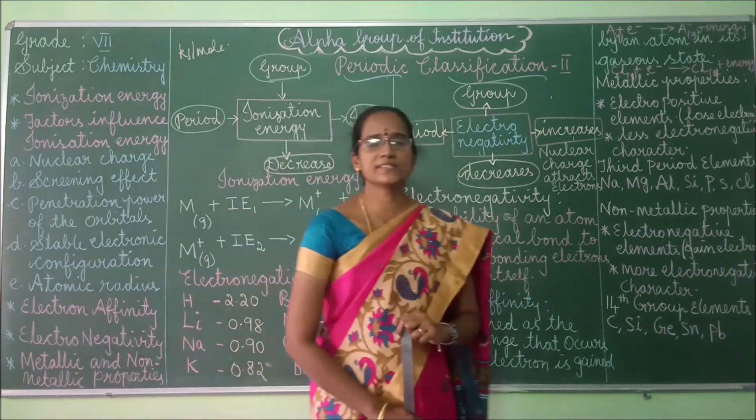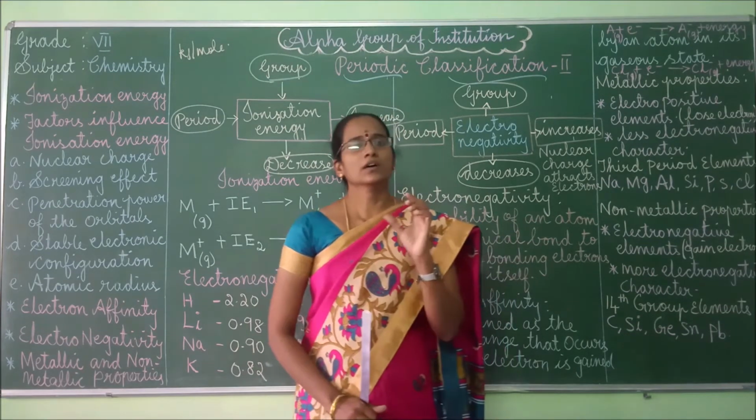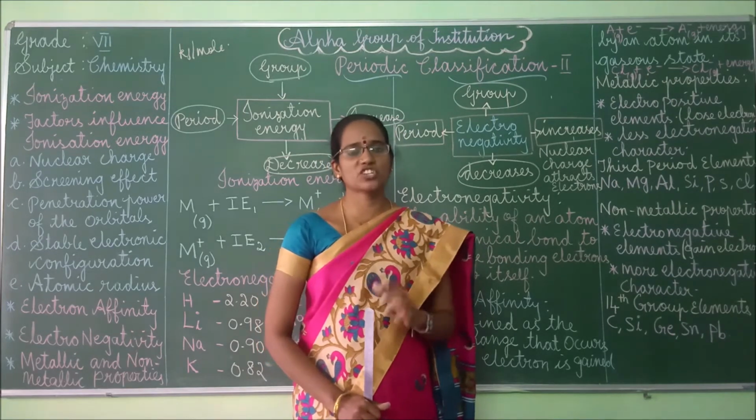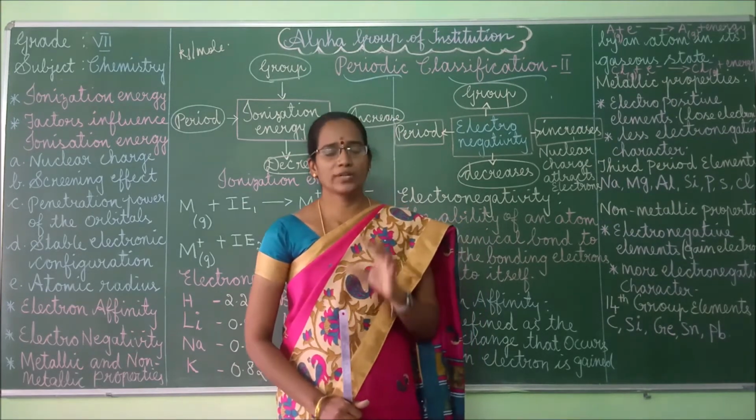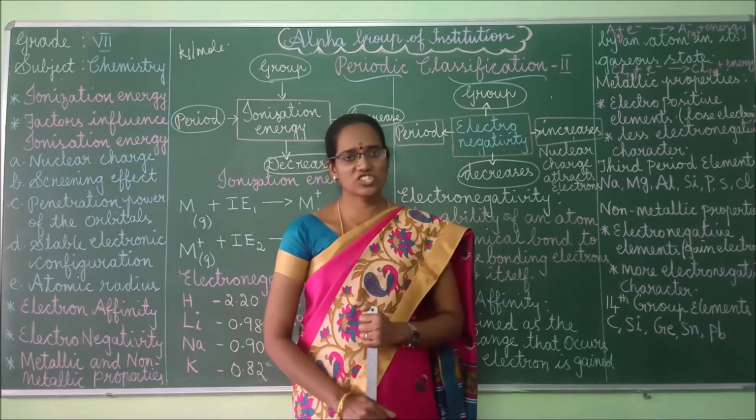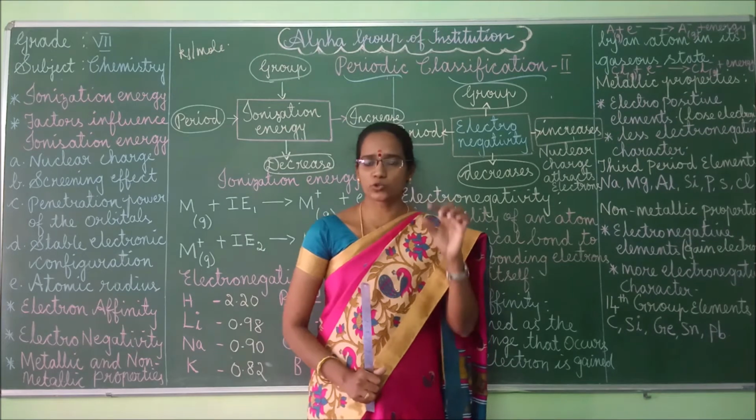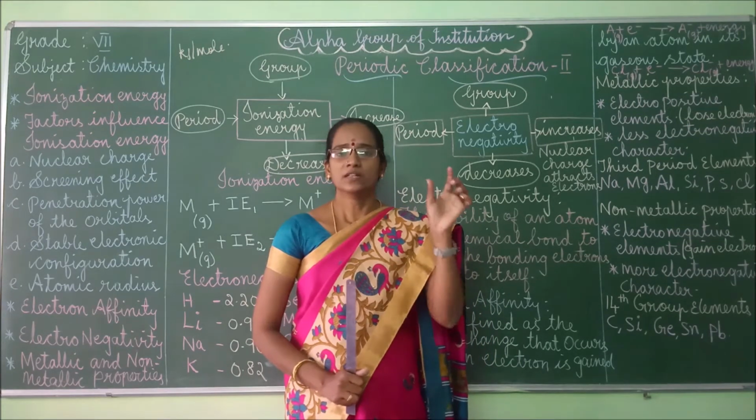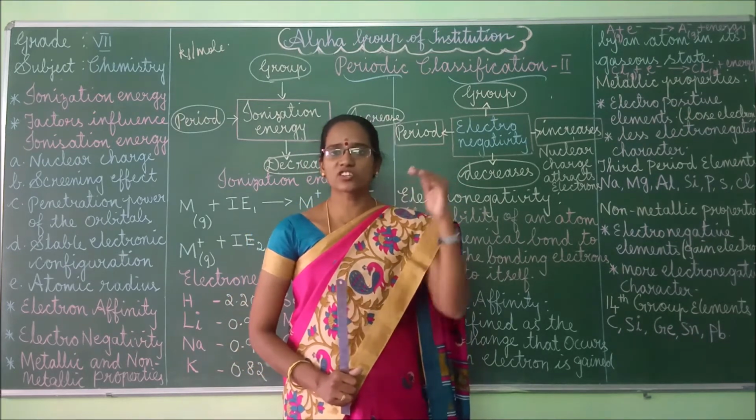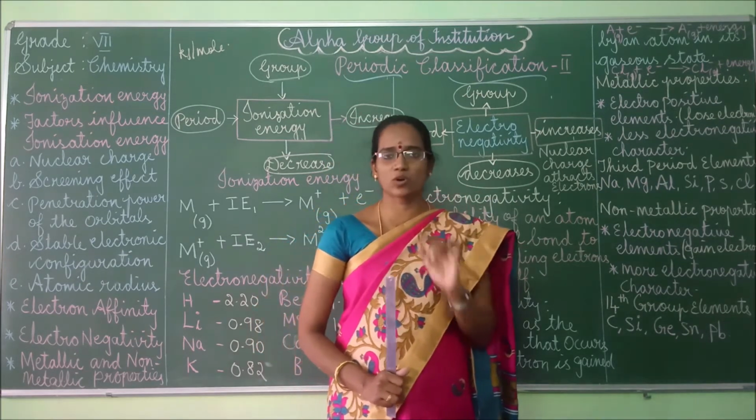So what is meant by ionization energy? The minimum energy required to remove an electron from a gaseous atom, which changes into a positively charged ion, that is a cation, is called the ionization energy. It is otherwise called ionization enthalpy or ionization potential energy. It is measured in kilojoules per mole. These things you should remember. Also you should know that the first ionization energy means the energy to remove the first electron, and if the second electron is removed, that is the second ionization energy. These things you have to remember.